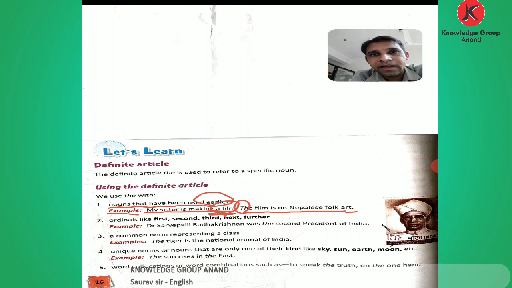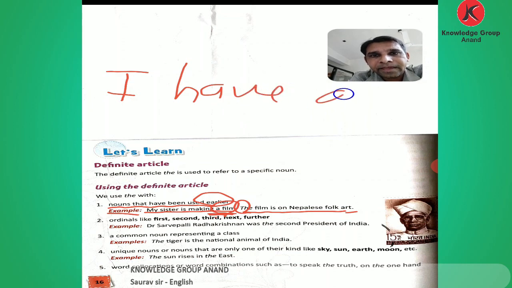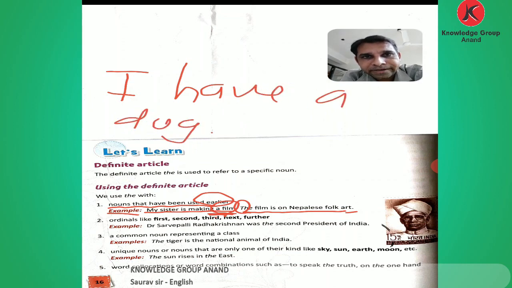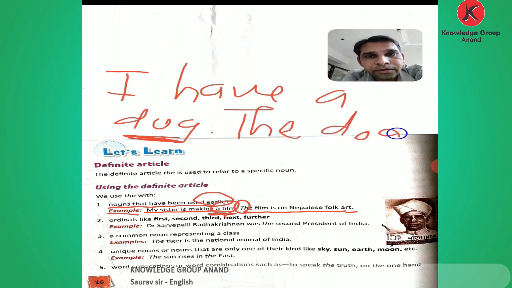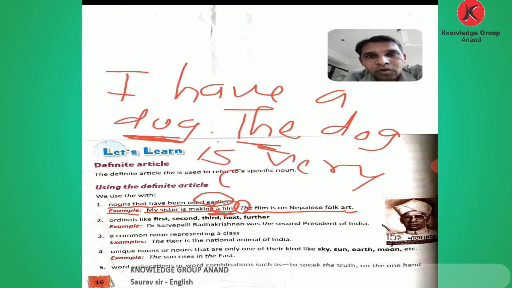See the example: I have a dog. If I talk about this dog in the second sentence, I put the dog, means talking about the same thing in the second sentence. That is why I put the. I have a dog. The dog is very cute.